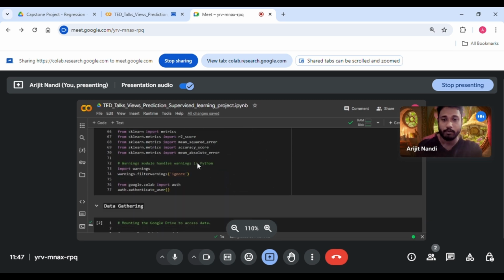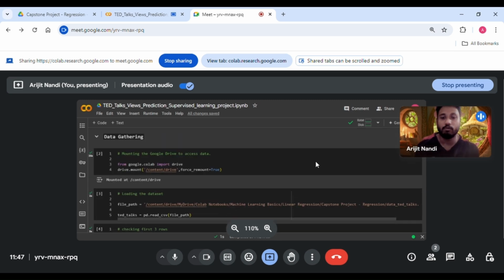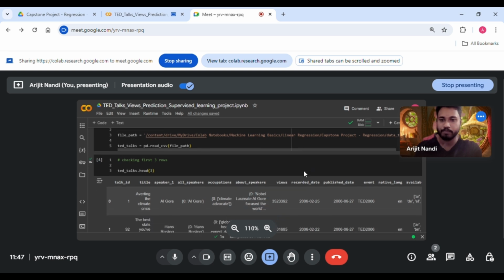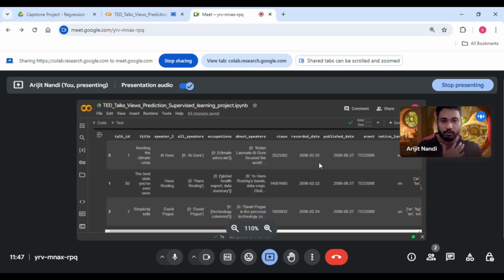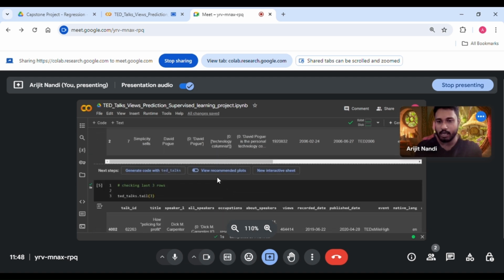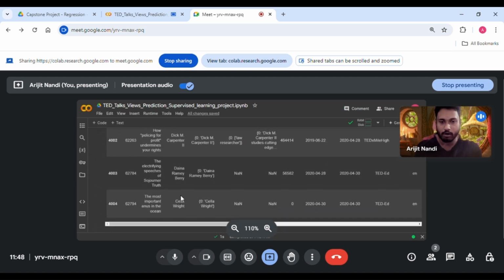So let's move to mounting the Google Drive. I mounted my Google Drive, and after that, I loaded my dataset into a variable named TED Talks. This is the first view of the dataset, which contains talk ID, title, speaker one, all speakers, occupations, about speakers, and many more columns. And this is the last three rows of the dataset.